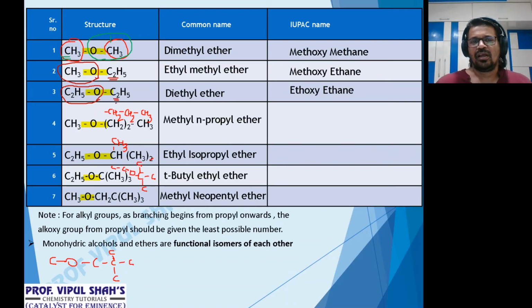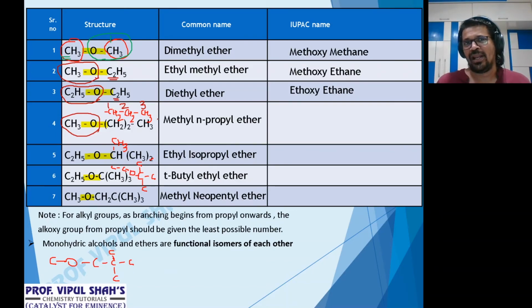Clear? Next, now this is interesting. Who is the alkoxy? Obviously this one is the alkoxy because it's the smaller one with oxygen. That's methoxy. Parent alkane is 3 carbons. So what will you call this? Methoxy, 3 carbon atoms, propane. That would be wrong. Why? Methoxypropane is not right. From propyl, branching starts. So I need 2 numbers. So look here. Number from where? From where the alkoxy group is directly attached. It's attached at what position? It's attached at position 1. So the IUPAC name will be 1-methoxypropane.